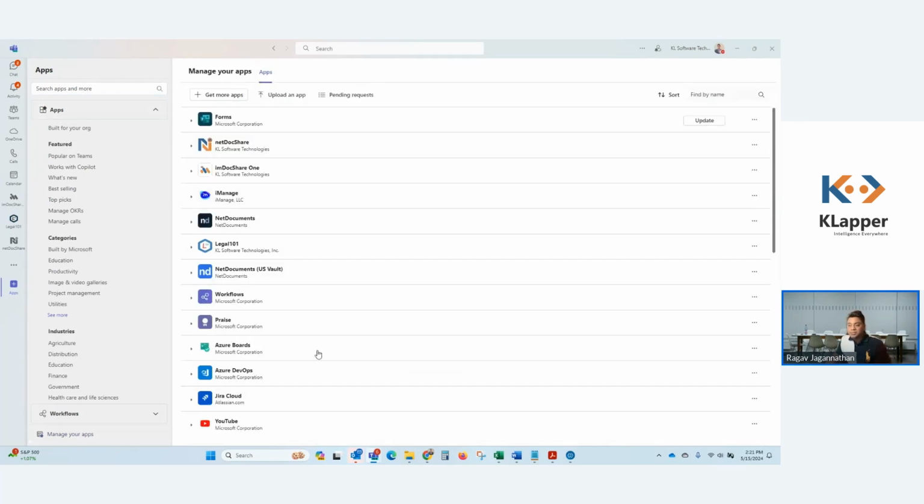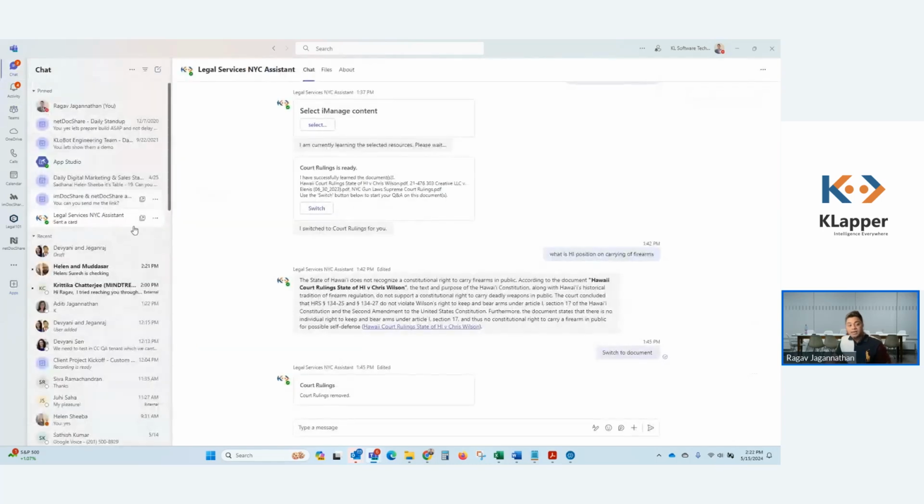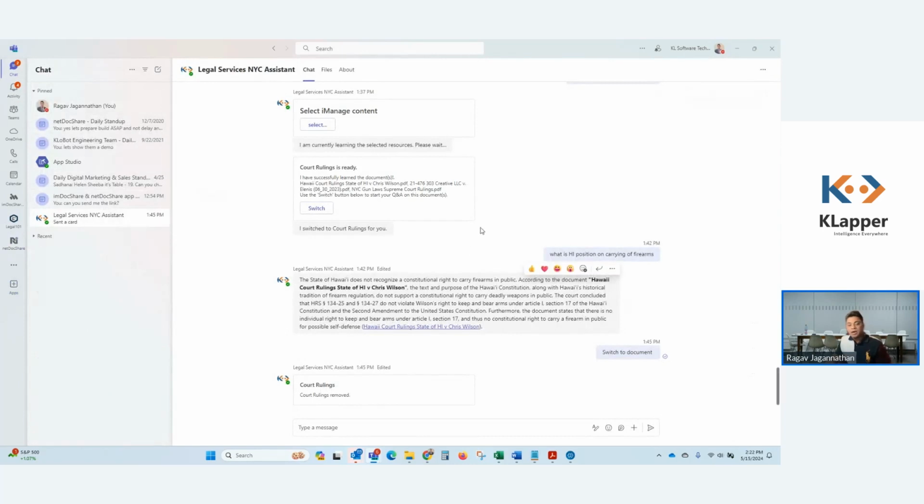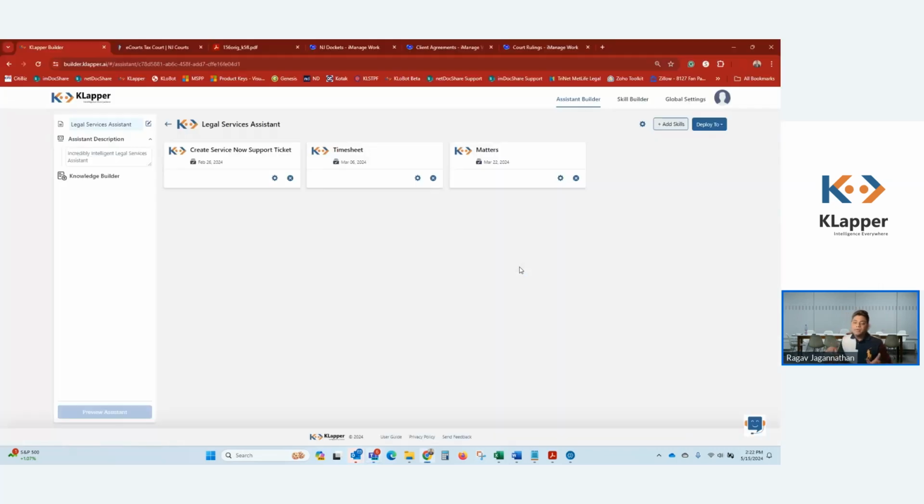Once we give you the package by using the deploy to option, you can instruct the person who is deploying this in Teams to use the side loading option in Teams to deploy it. But once it's deployed, the assistant that we previously built is basically now available here in Teams. All right, so what we call this connected assistant, meaning that as you deploy this across many different channels, for example, I've deployed this in Teams.